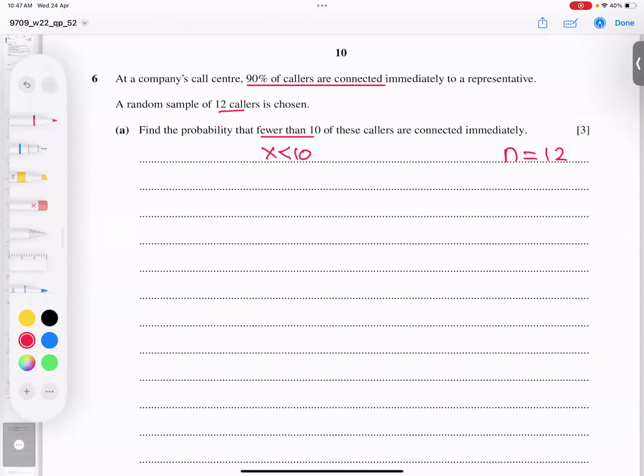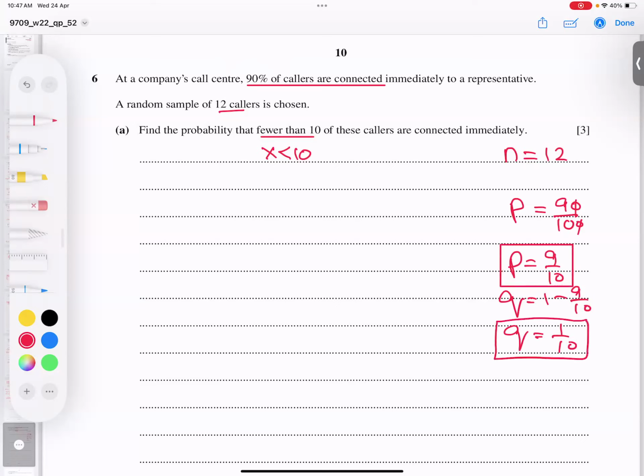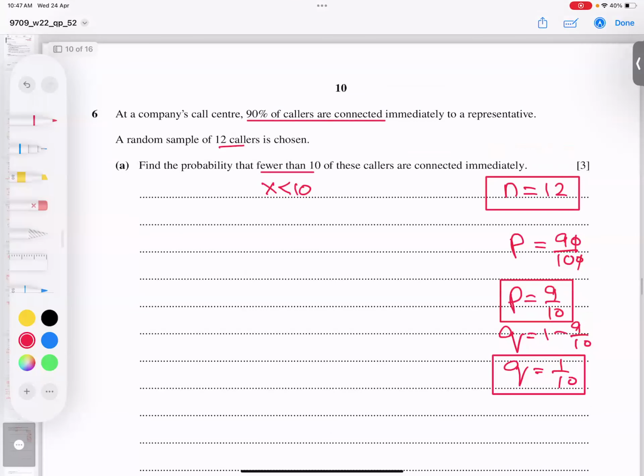First of all, 90% means 90 by 100, and if we simplify, P becomes 9 over 10. And Q is naturally 1 minus 9 over 10, so Q becomes 1 by 10. So this is the P value, you know it very well, and this is the Q value, and this is N. If you look carefully, this data looks like binomial data: nCr, Q to the power n minus r, and P to the power r. I hope the point is clear.